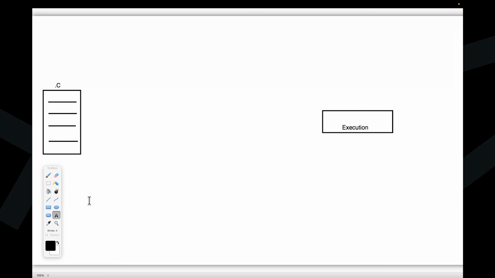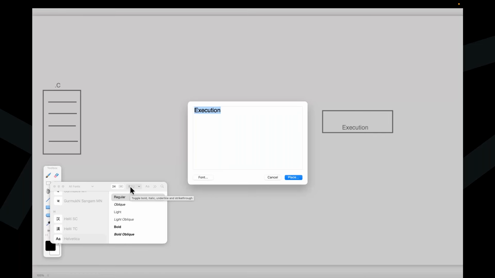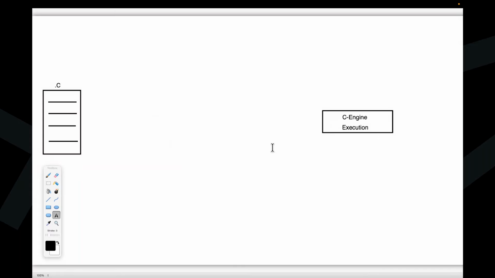Okay, who is going to perform execution, guys? Who will perform this execution now? Definitely, there is a separate engine to execute the C program, not the compiler. Now observe carefully. There is a separate machine to execute the C program. What is that machine actually? The specific name may be anything, that doesn't matter. Now get the generic name, the common name I'm telling you: C engine. C engine is responsible to execute the C program.